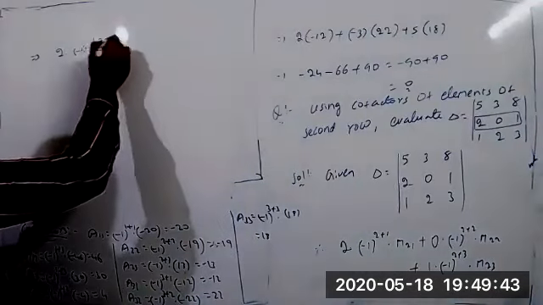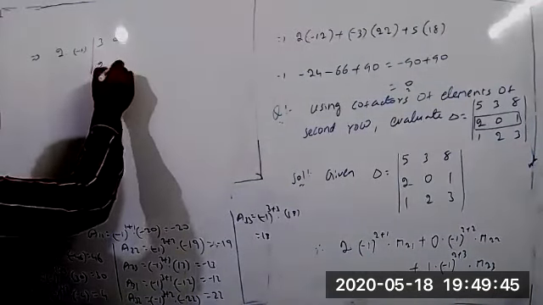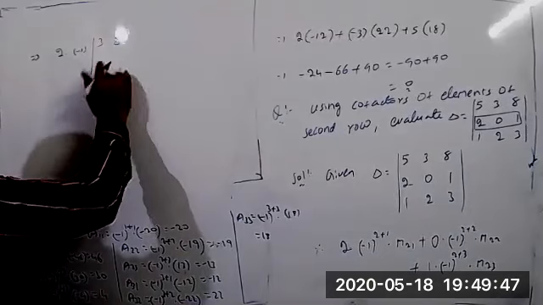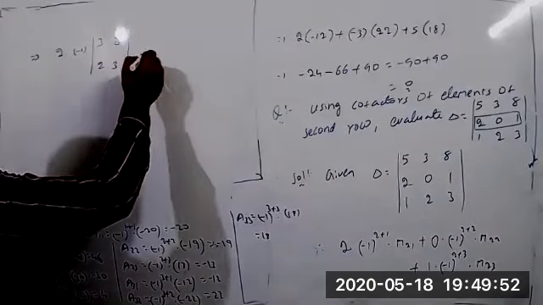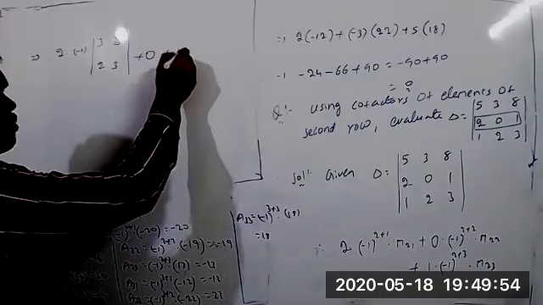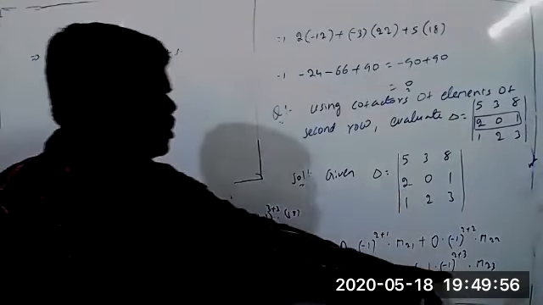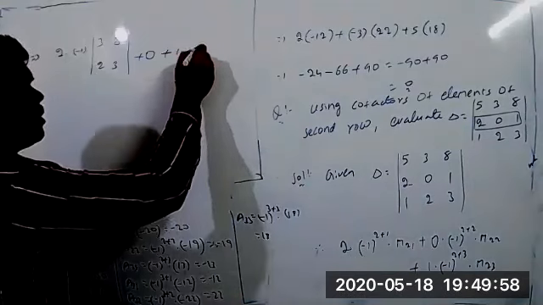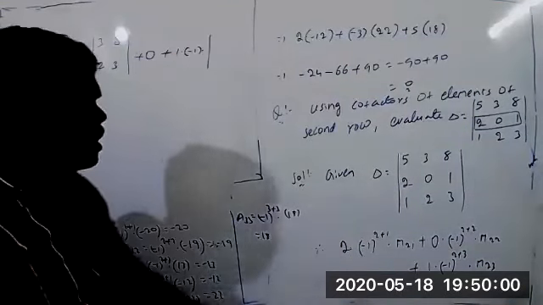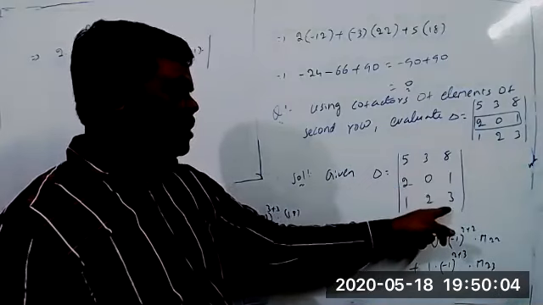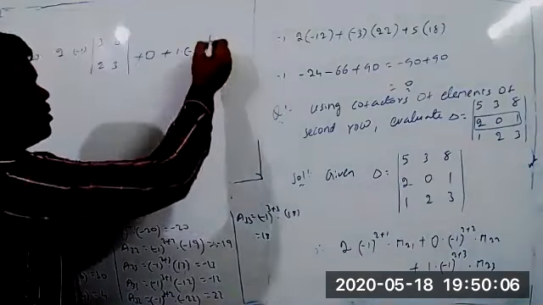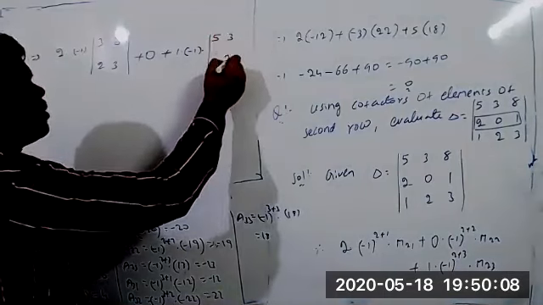The remaining will be 3 8 2 3. Plus 0 and anything is 0 only, plus 1 into minus 1 whole power 5, which is always minus 1, into the minor M23. In the second row and third column we eliminate that, and the remaining is 5 3 1 2.